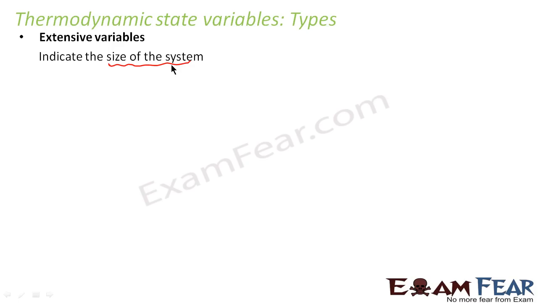So examples of extensive variables would be volume, mass, internal energy. If you see, all of them depend on the size of the system. For example, mass. Mass depends on the size of the system. Greater the size, greater the mass, right?